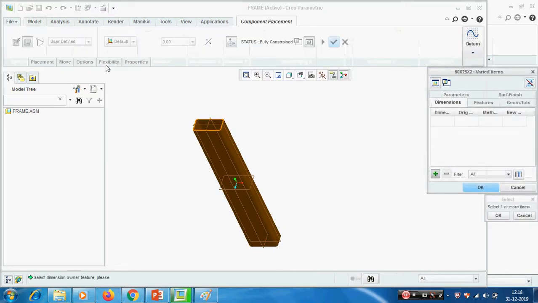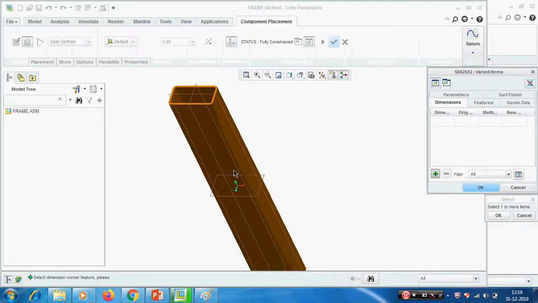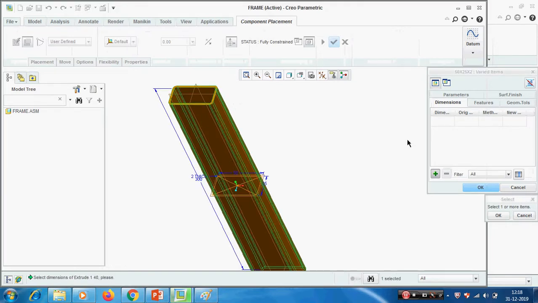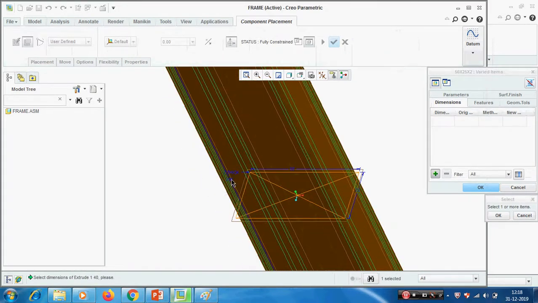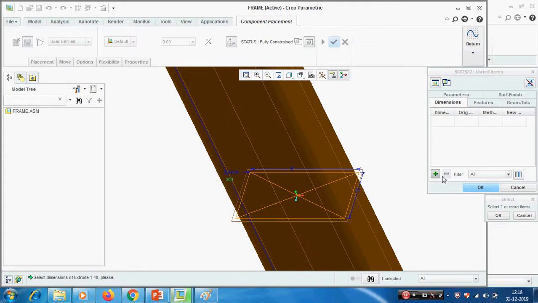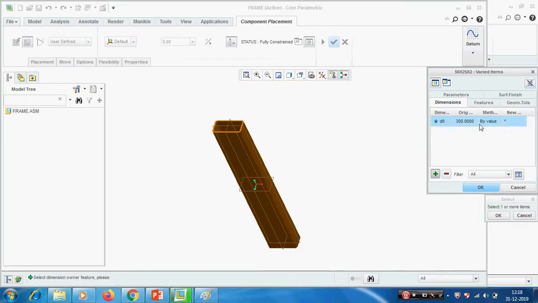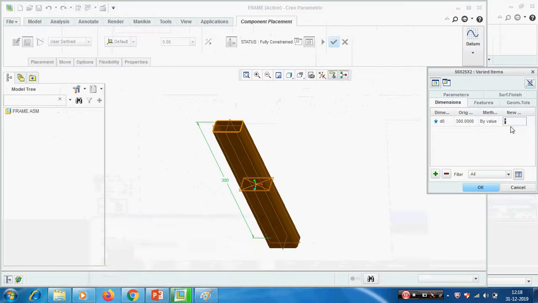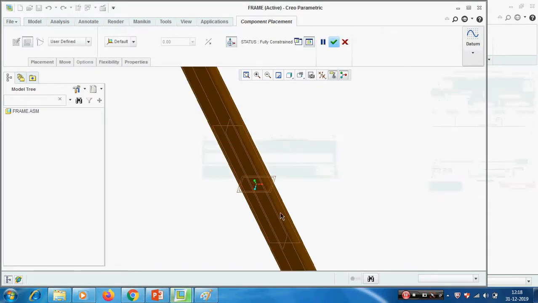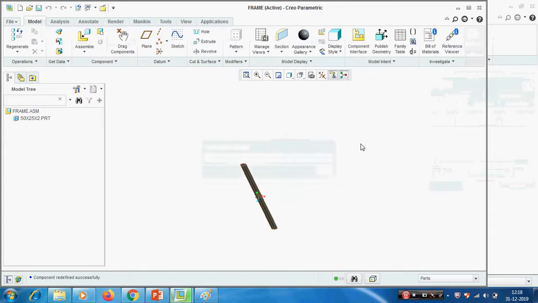See, select, pick the geometry. Here we are getting the height is 300. Select the dimension, give OK. Here we are getting, give the value. The value is 900. Give OK. Here we have a lot of options. One by one we will see. This 900, give OK. Now the frame becomes 900.